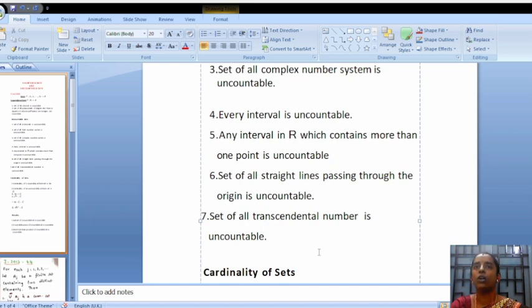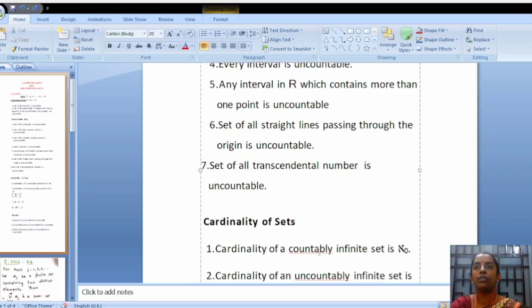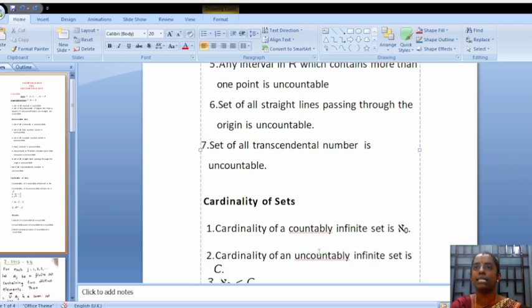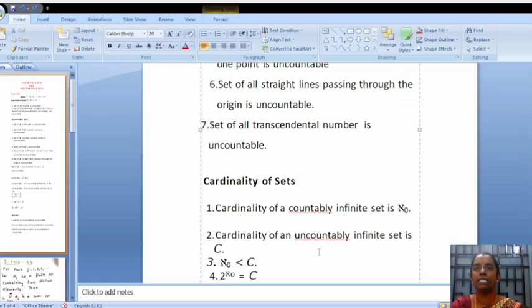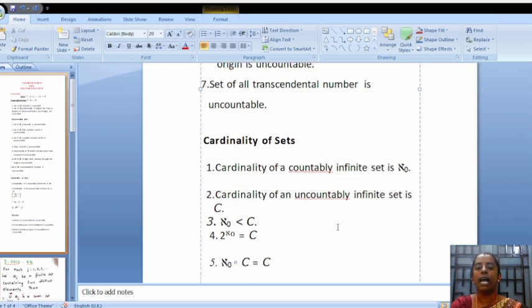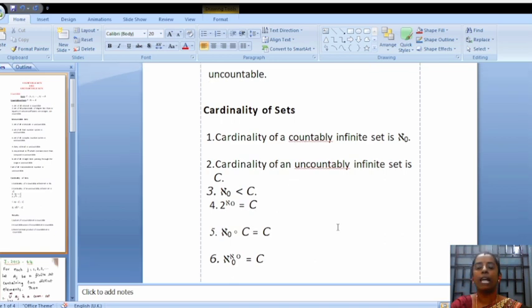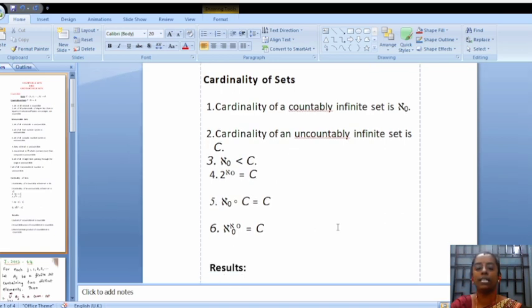Next, we have to know the cardinality of a set. In general, cardinality means the number of elements of a set. Here are some results related to the cardinality of a set. The cardinality of a countably infinite set is denoted by Aleph naught. The cardinality of an uncountably infinite set is denoted by C, the continuum. And the results are: Aleph naught is always less than C. 2 power Aleph naught is always equal to C. Aleph naught times C is always equal to C. Aleph naught power Aleph naught is always equal to C.